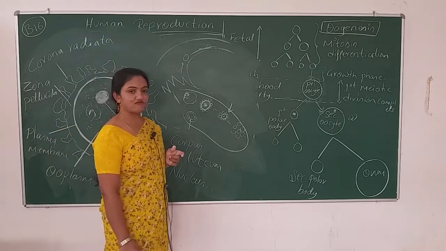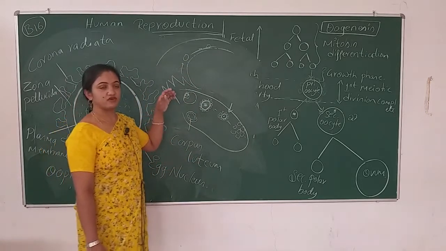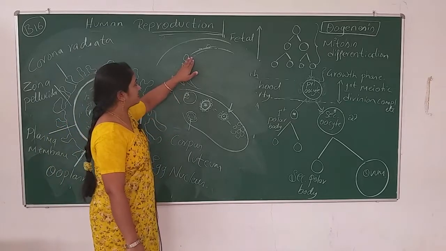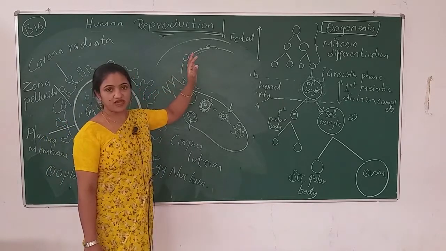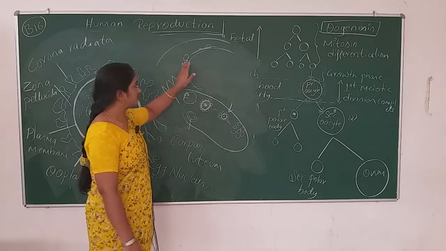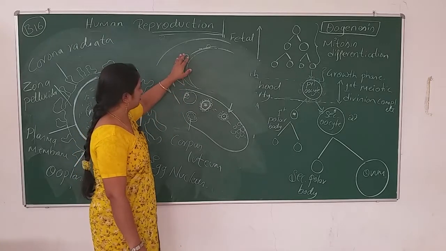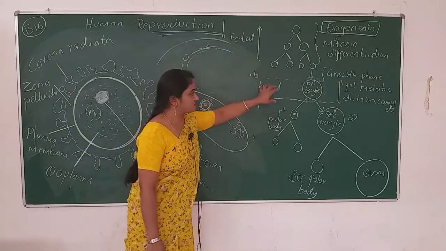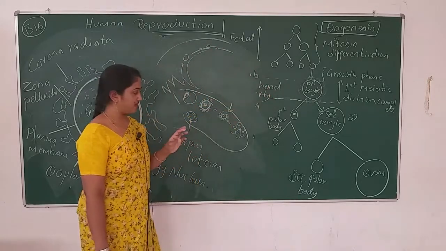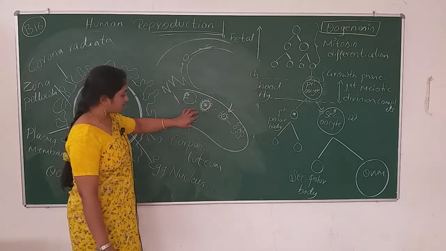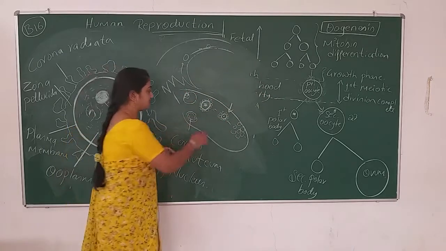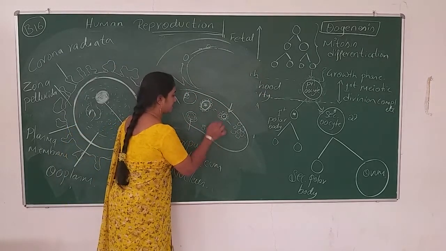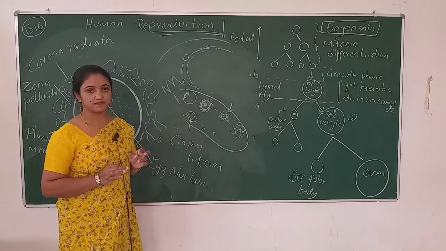In case the fertilization does not occur in the fallopian tube, then what will happen? This egg travels down to the uterus, and the corpus luteum will just degenerate.